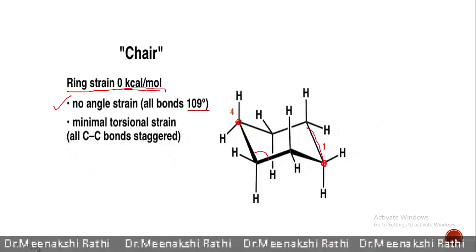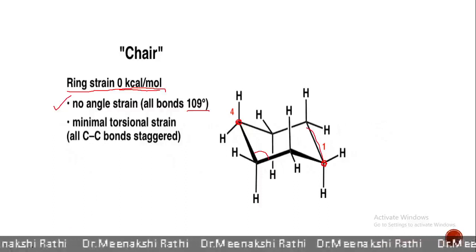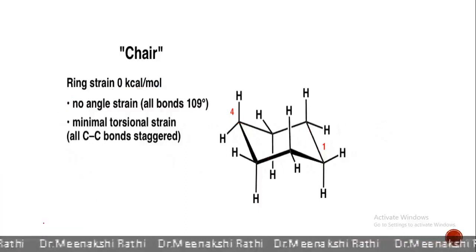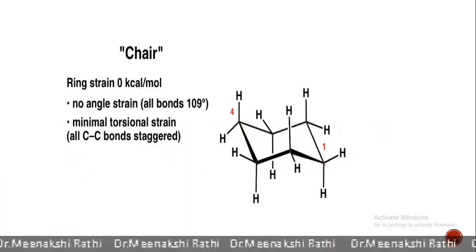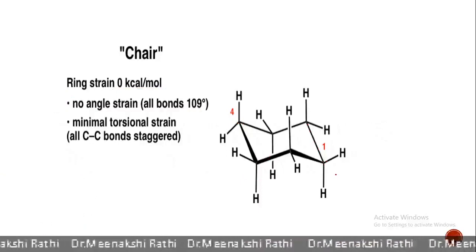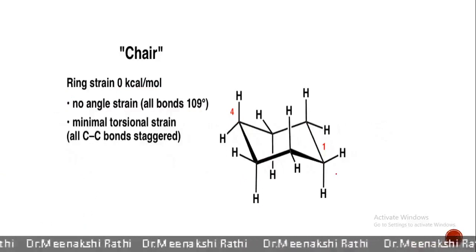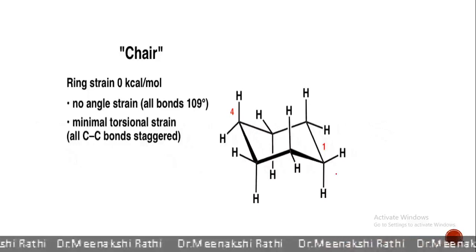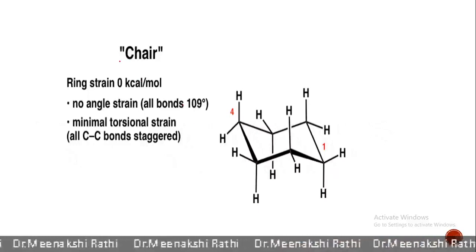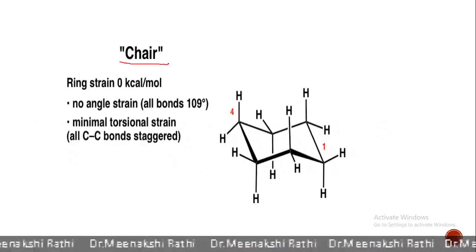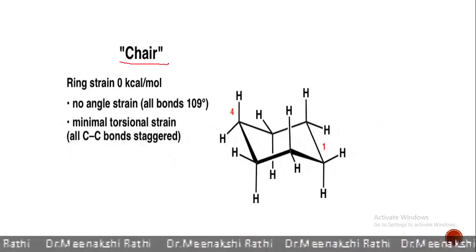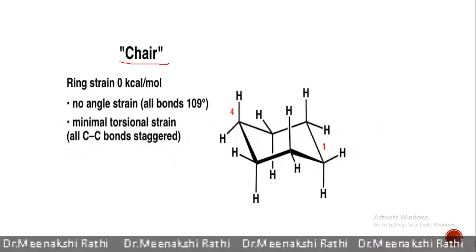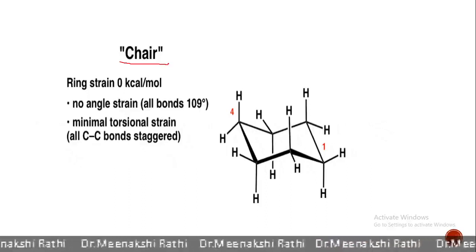if you see in this structure, any two carbon-carbon bonds are in staggered conformation, not eclipsed. So, chair conformation is one of the most stable conformations of cyclohexane. No ring strain, no angle strain, and minimal torsional strain.